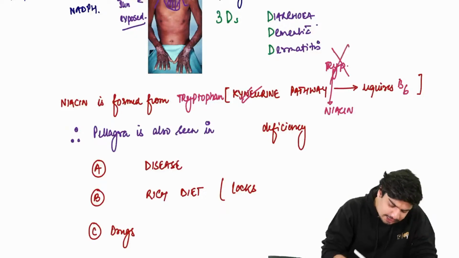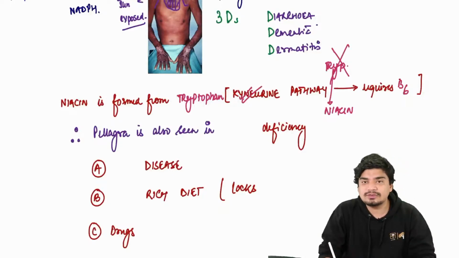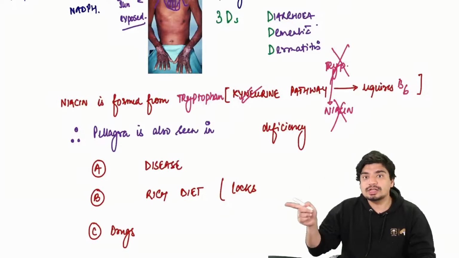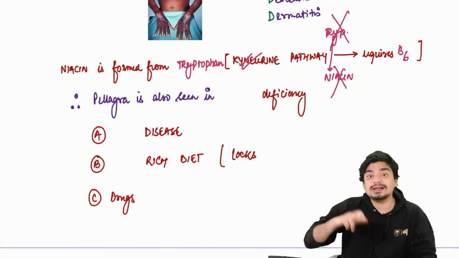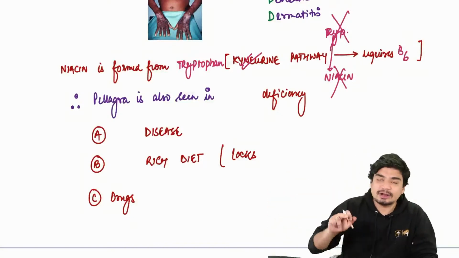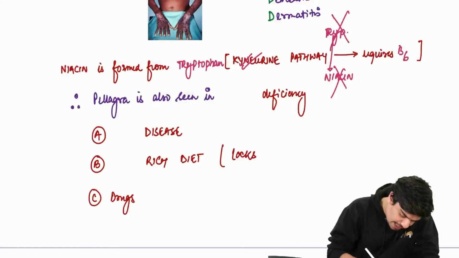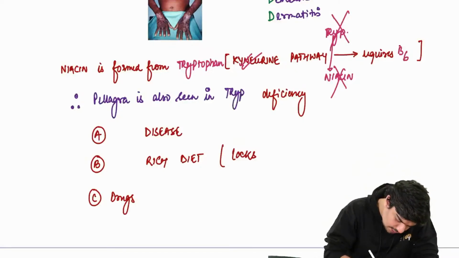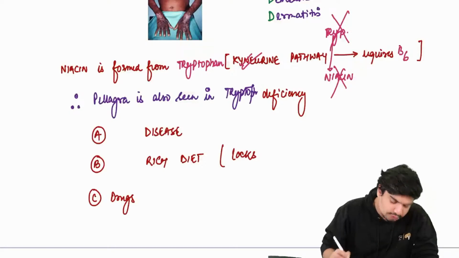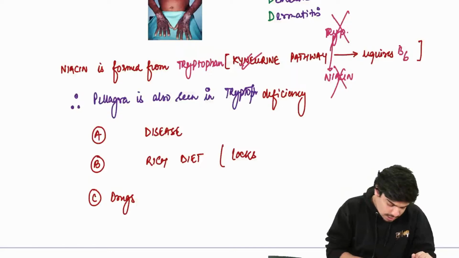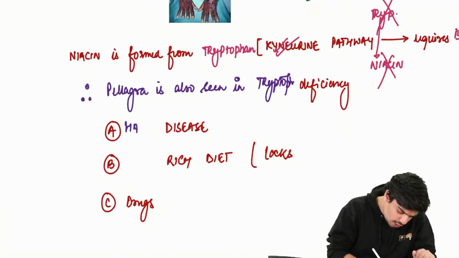So if there is tryptophan deficiency, niacin deficiency can occur. This is the reason why pellagra can also be seen in tryptophan deficiency apart from niacin deficiency. And where will you see this tryptophan deficiency? You can see this tryptophan deficiency in a disease called Hartnup disease.